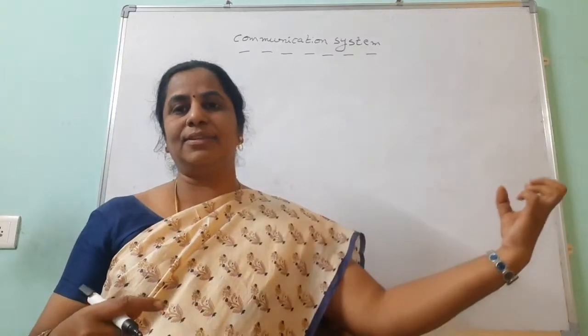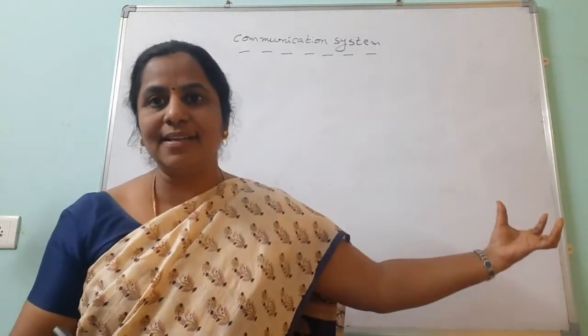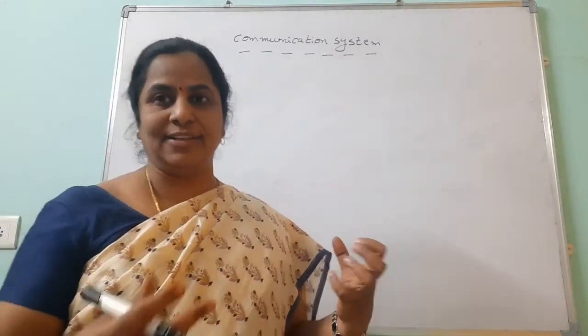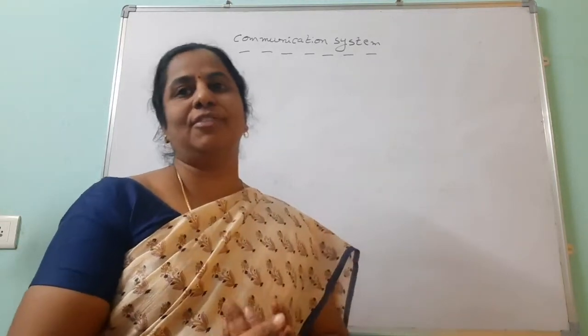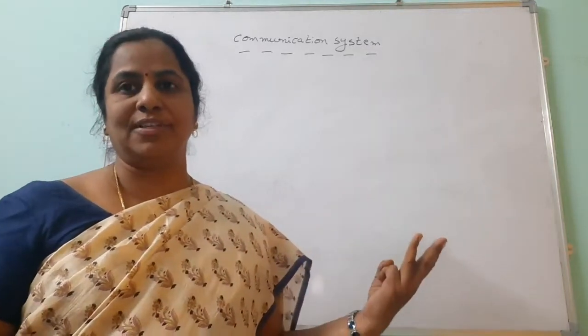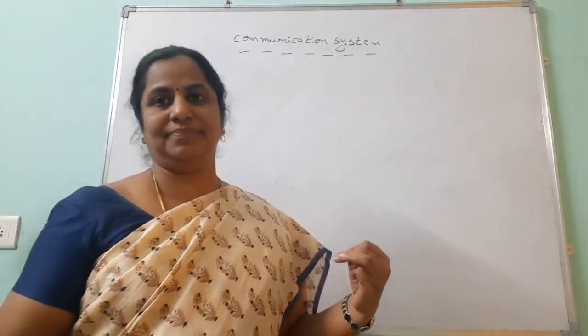The path through which the signal goes is called the channel. Then the third one is the receiver. The receiver takes the information in terms of signals and converts the signal back to the original form of the information. So the three basic blocks of a communication system are transmitter, channel and receiver.